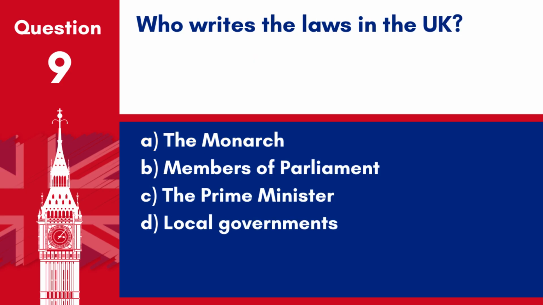Question 9. Who writes the laws in the UK? A. The monarch. B. Members of Parliament. C. The Prime Minister. D. Local governments. Answer B. Members of Parliament. Laws in the UK are written by Members of Parliament.